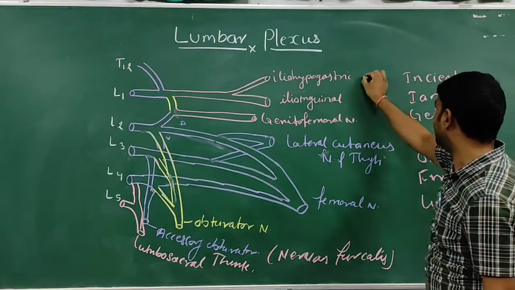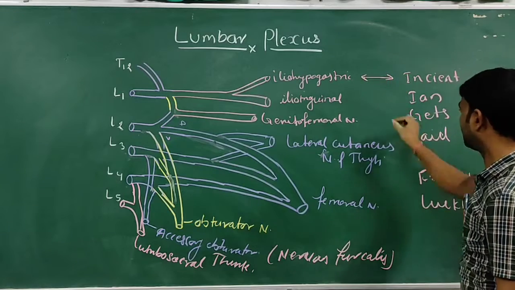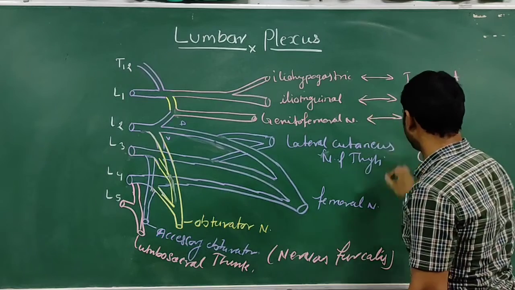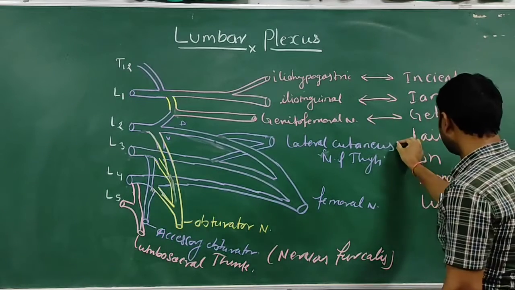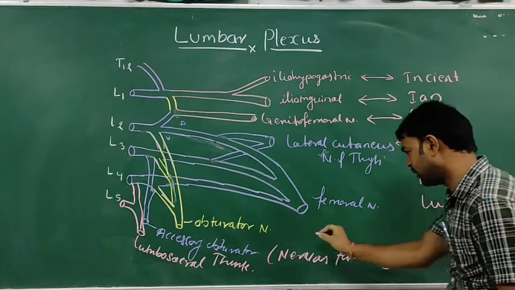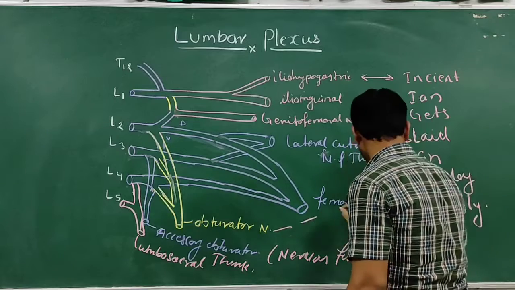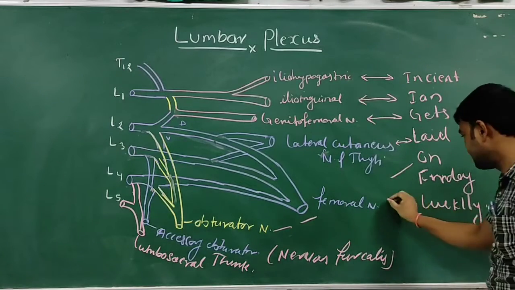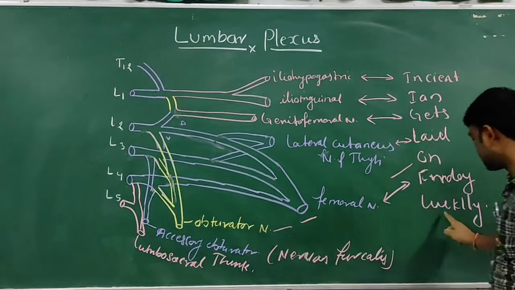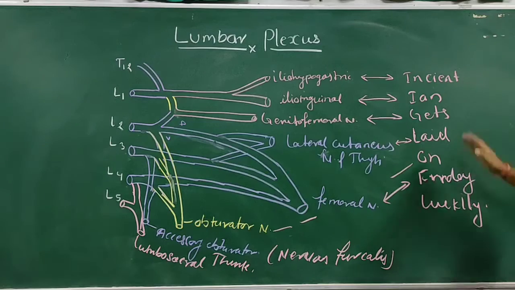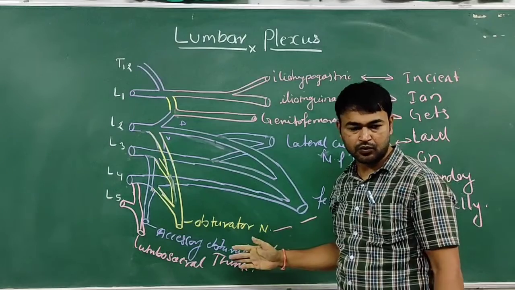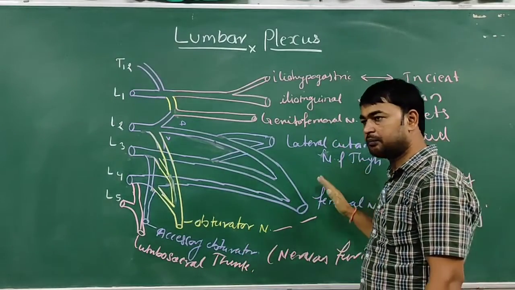So, instant means iliohypogastric, iron means ilioinguinal, gate means genitofemoral, lateral means lateral cutaneous, on means obturator, Friday means femoral, and luckily means lumbosacral trunk. So this is the mnemonic to remember the branches of the lumbar plexus. Okay. So this is all about the lumbar plexus.